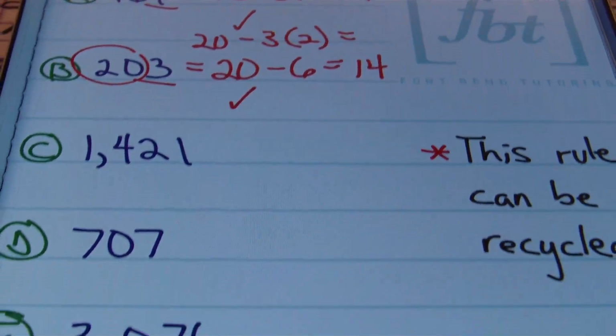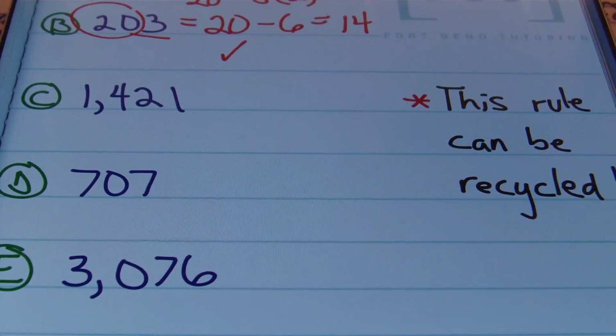Let's check out C then. With C, we have 1,421. What you should be recognizing, especially if you're looking for divisibility by 7, is that the first two digits are 14 and the last two digits are 21. I'm thinking pretty much that 7 is going to be able to go in here evenly.